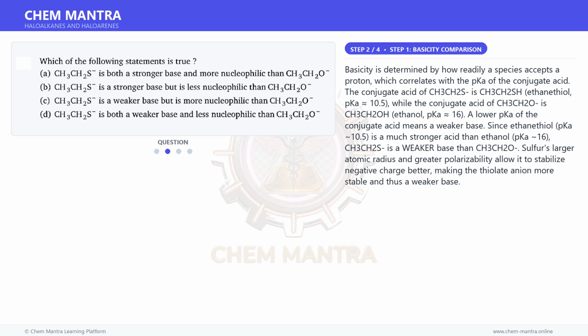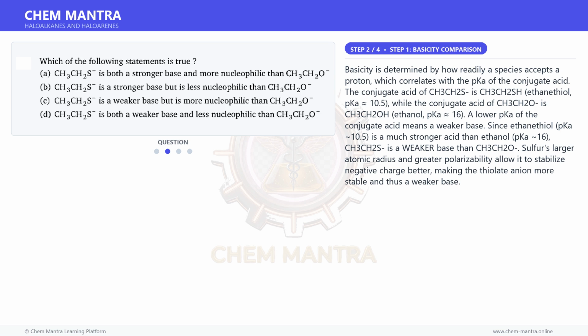Basicity is determined by how readily a species accepts a proton, which correlates with the pKa of the conjugate acid. The conjugate acid of CH3CH2S⁻ is CH3CH2SH, ethanethiol, pKa 10.5, while the conjugate acid of CH3CH2O⁻ is CH3CH2OH, ethanol, pKa 16.